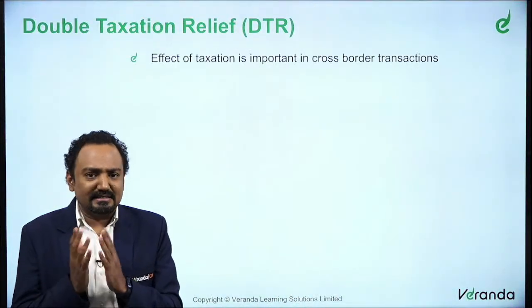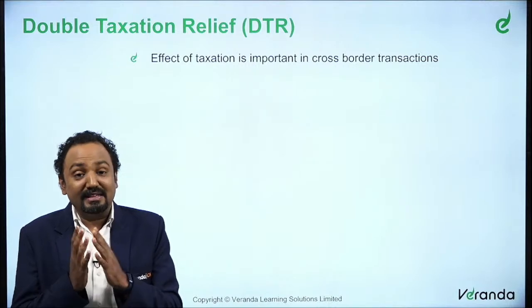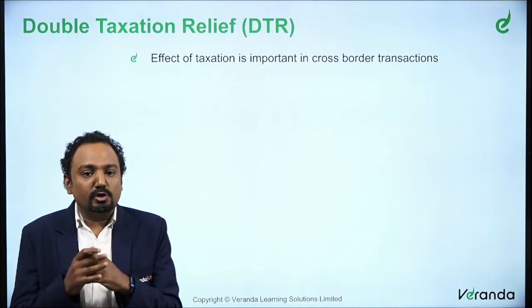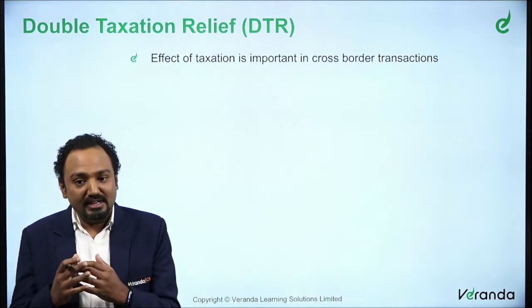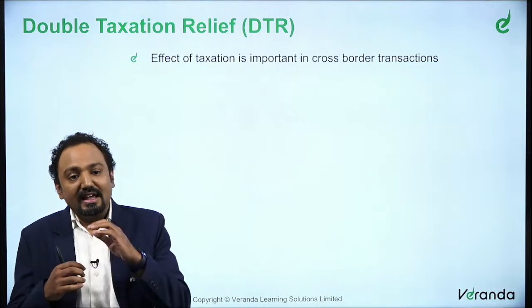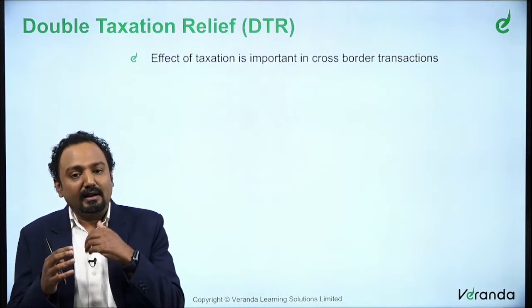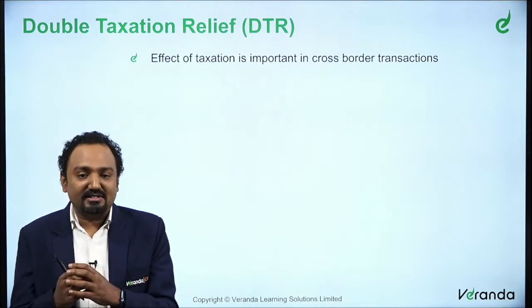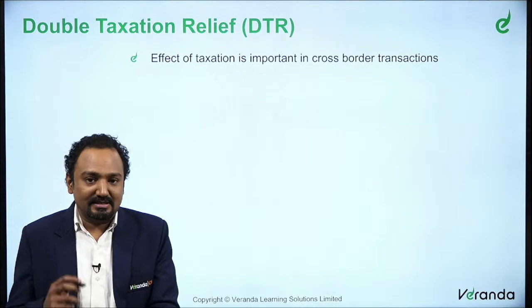So what exactly is double taxation relief, or why is this probably required? When you look at this Income Tax Act, in today's globalization, we could see that there are cross-border transactions. When you say cross-border transactions, it is between countries. So there are transactions between one or more countries. So the effect of taxation becomes very important in such transactions.